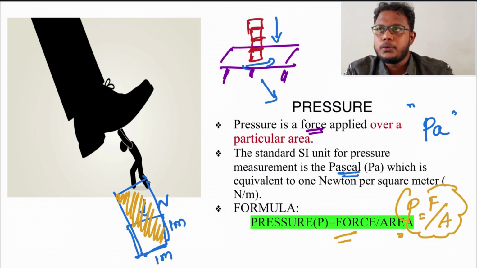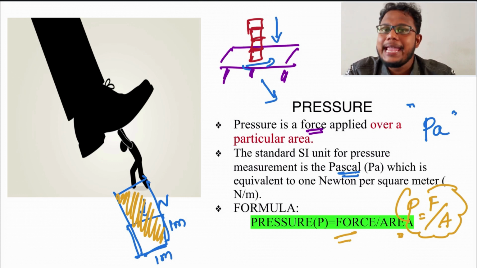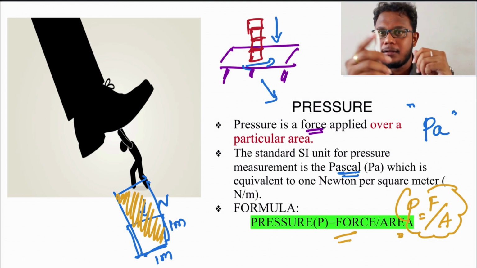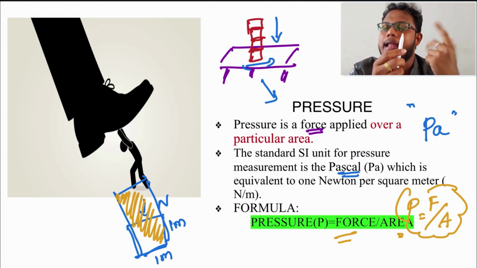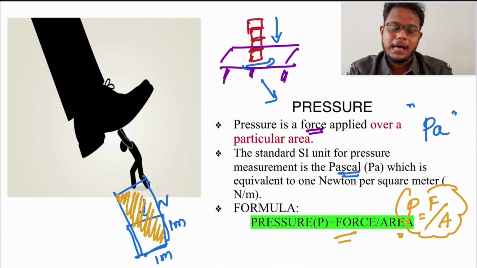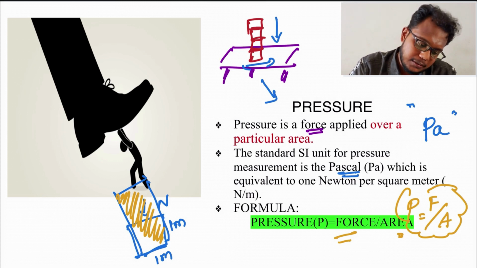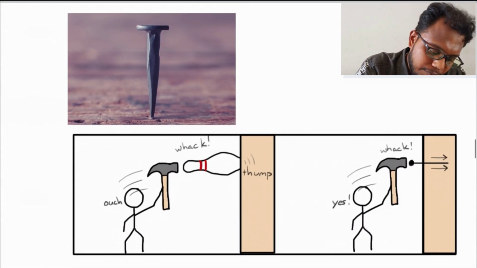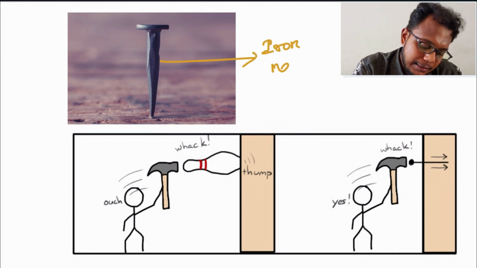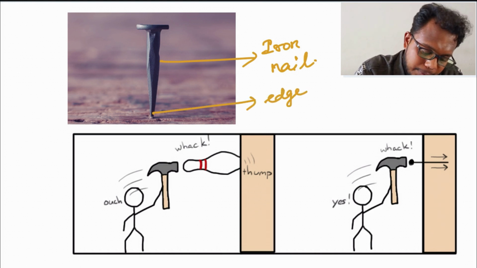In the case of solids, consider an iron nail, which is used to hang calendars and so on. Have you observed that every iron nail has a sharp tip? Why is the tip sharp for an iron nail? Can you say? Let us have an example. I'll show you a picture of an iron nail. As I told you, the iron nail is sharpened at the edges. It is actually sharp.